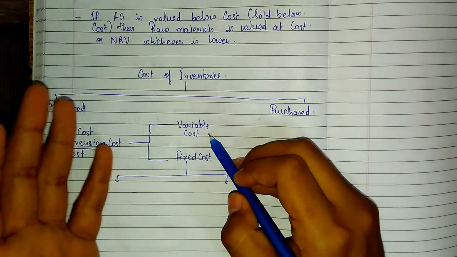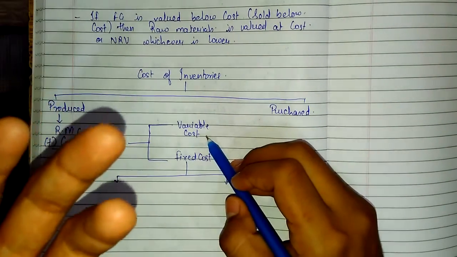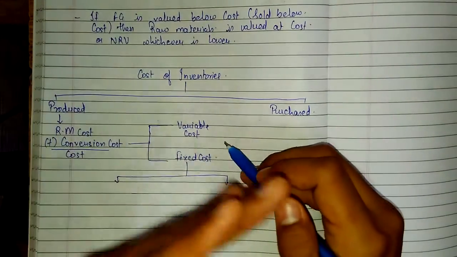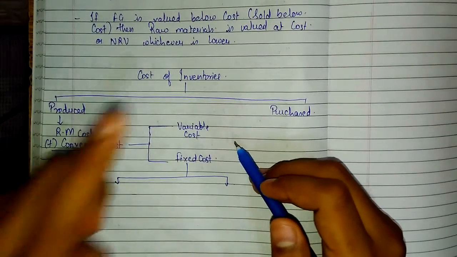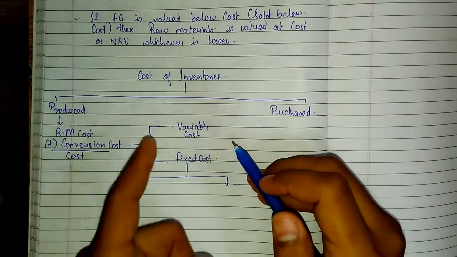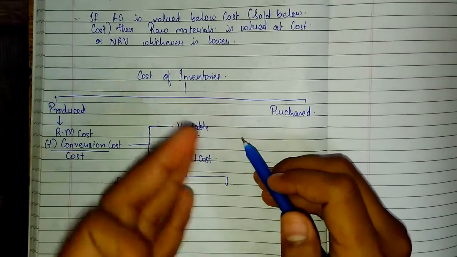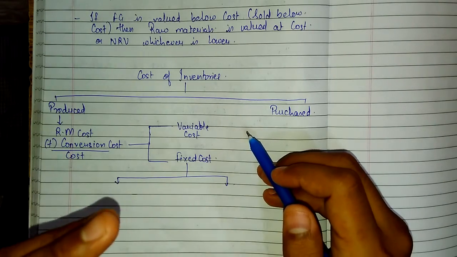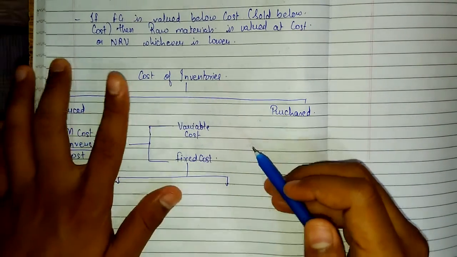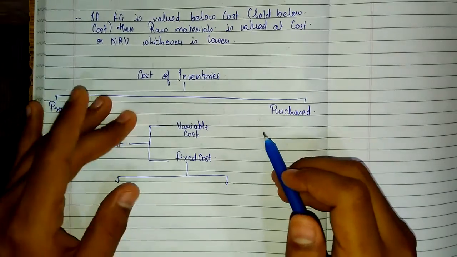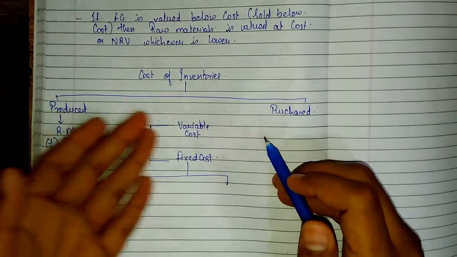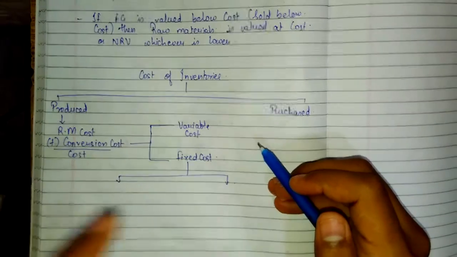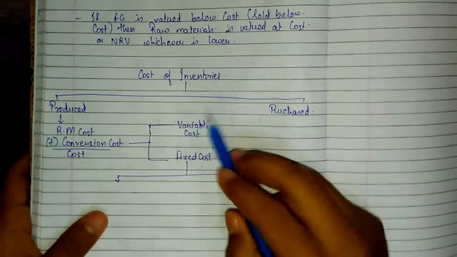Variable cost is a cost which changes as per the increase in the quantity of the product. If there are 10,000 units produced, then if 1 rupees is the variable cost, so the total variable cost will be 10,000 into 1, that is rupees 10,000. But if the units increase to 12,000, the variable cost per unit will remain same, only 1 rupees. As the units increase, the total variable cost will increase. How much? 12,000 into 1 comes to rupees 12,000. Okay. So that is variable cost.